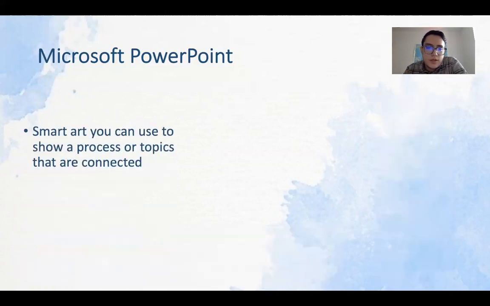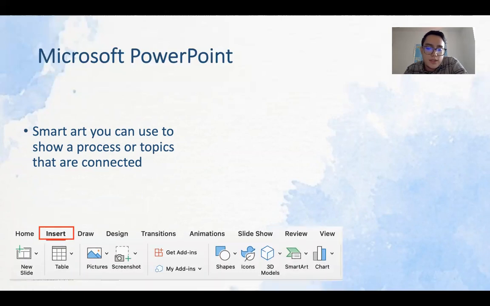Smart art you can use to show a process or topics that are connected. So you can insert, go back to Insert. Most of these steps are all in the Insert tab. So you go back to Insert and you click Smart Art.